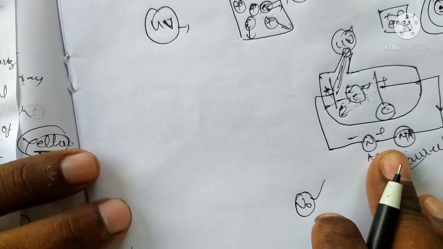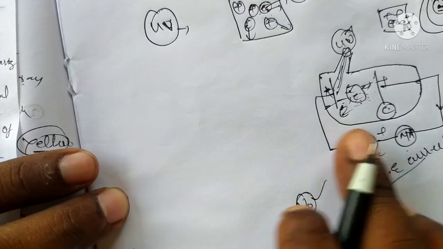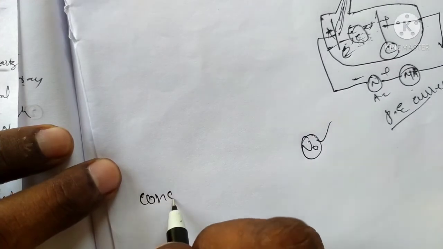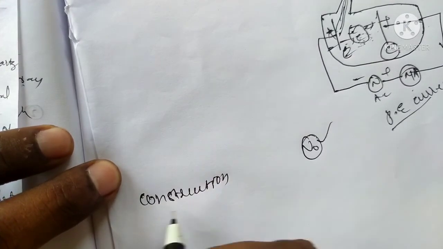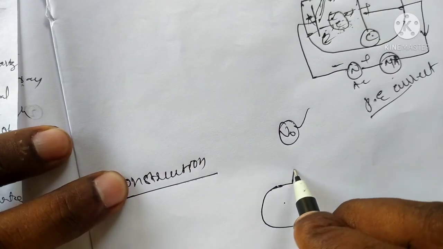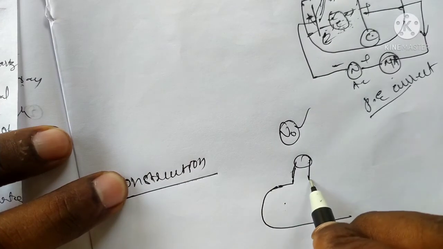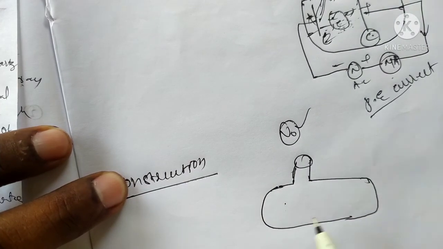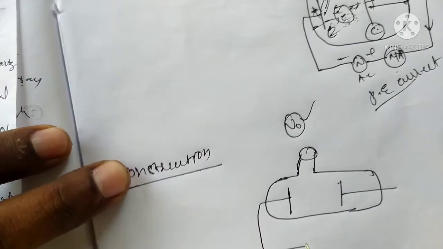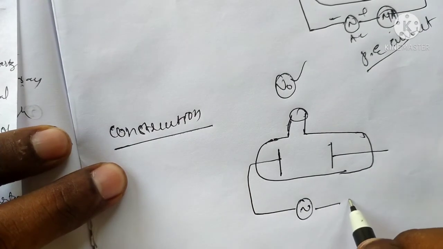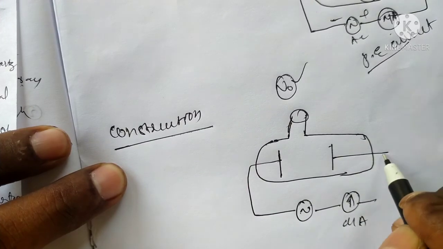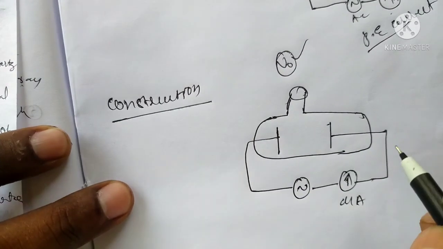Okay, now the observation is completed. The introduction to the photoelectric effect is over. Now the construction. In the special case, there is one chamber with an emitter and a collector. It is connected to the DC source and also an ammeter. The ammeter reads in micro amperes. It is connected in the circuit as shown in the figure.